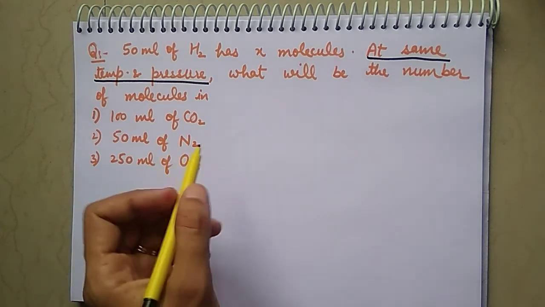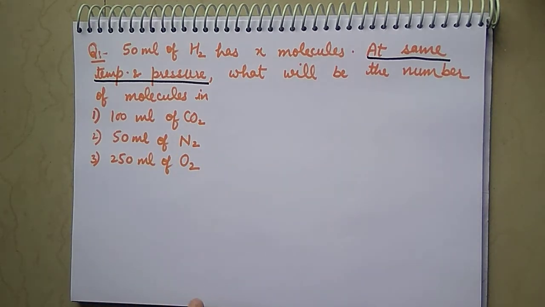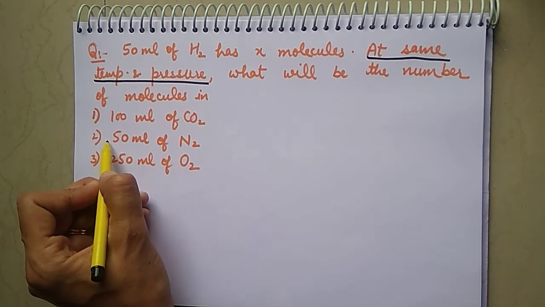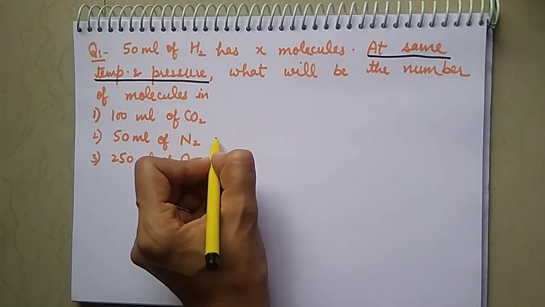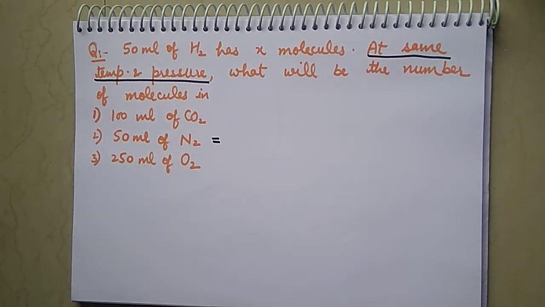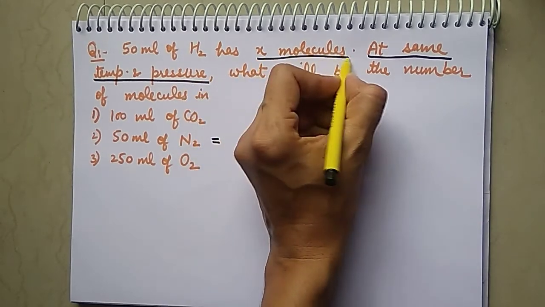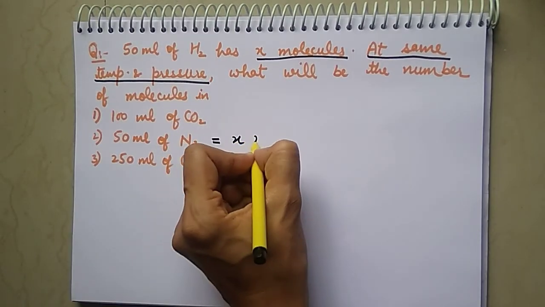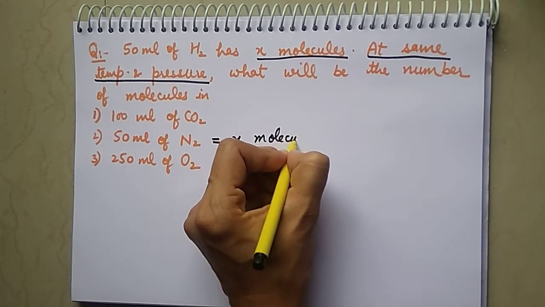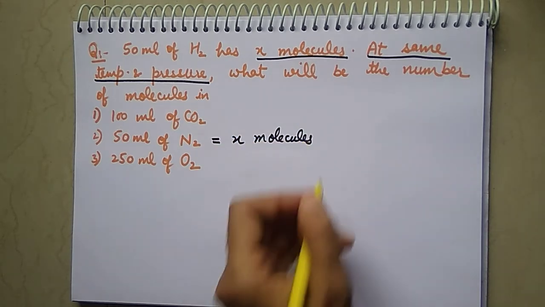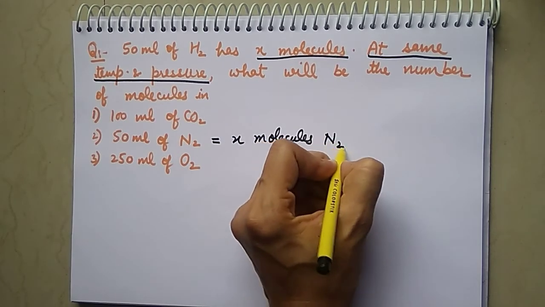Now we know that according to Avogadro's law, equal volumes have an equal number of molecules. That means the second case, 50 ml of nitrogen, will have X molecules. This is the same, simple. But here they are molecules of nitrogen.